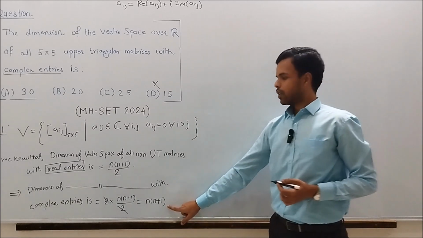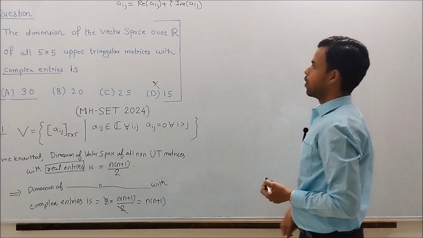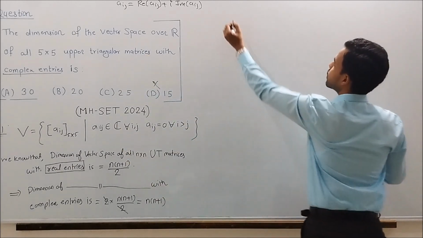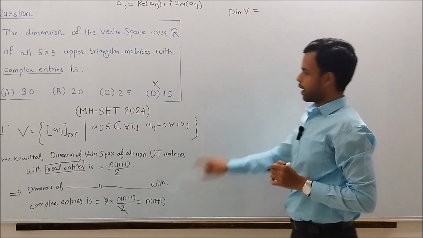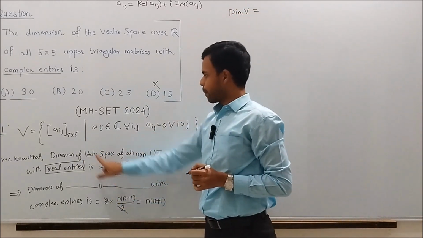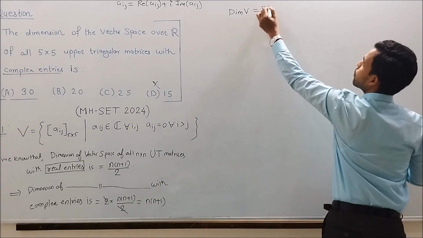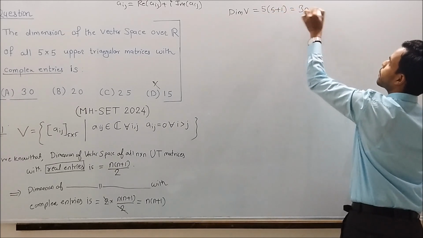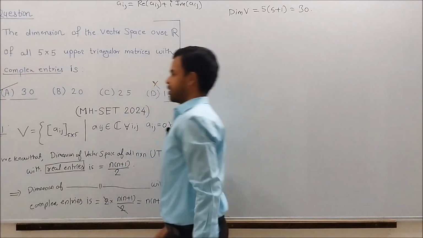So by using this formula, the dimension of the given vector space V is equal to, here n is 5 because the size of the matrices is 5, so the dimension will be 5 into 5 plus 1, that is 30. So the answer is option A.